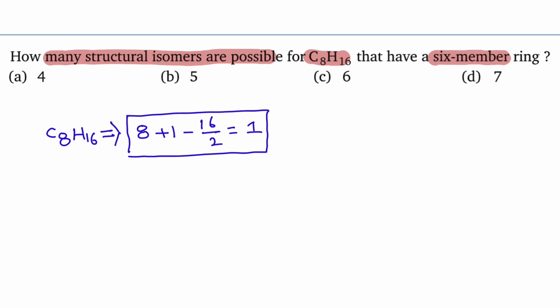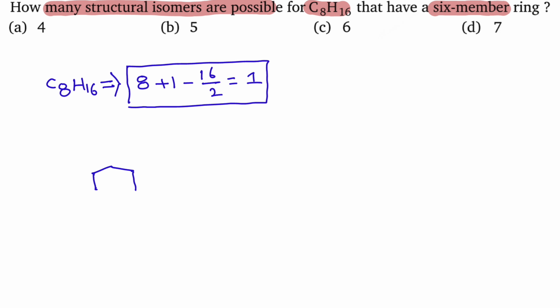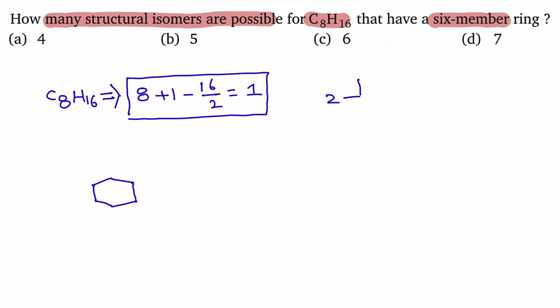Therefore there is no double bond in the ring. But here the condition imposed was only 6-membered rings. We have to write only 6-membered rings like this. Totally there are 8 carbons. 6 carbons are written in the form of ring. So remaining 2 carbons we can write as ethyl group, or we can write 2 methyl groups, however it may be.